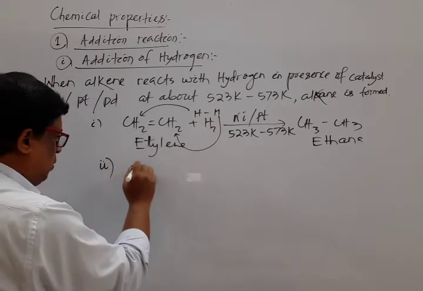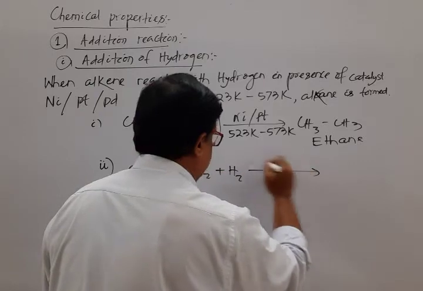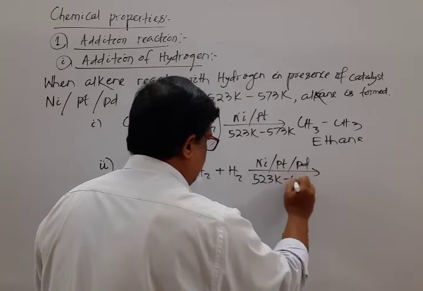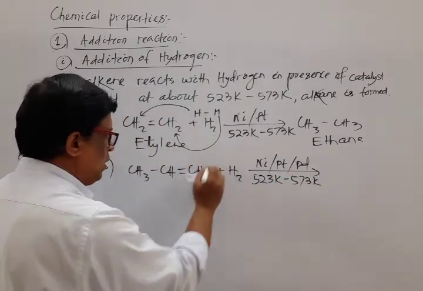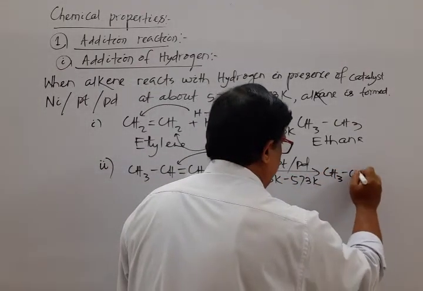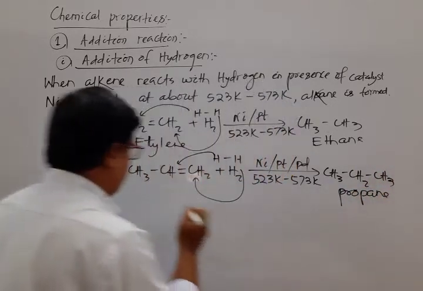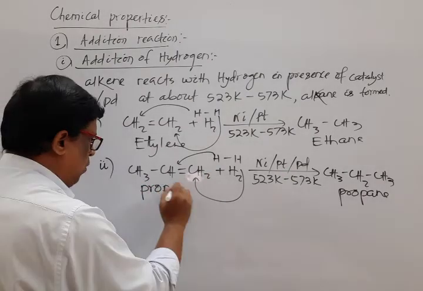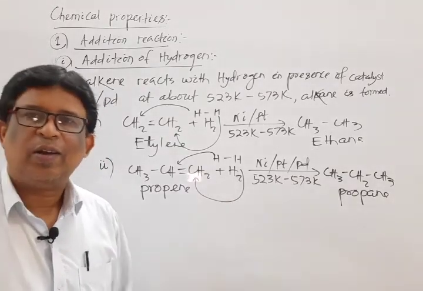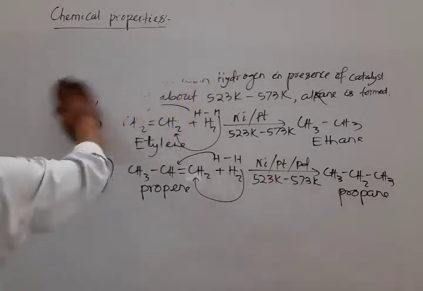Let us select another example. CH3-CH=CH2 plus H2, nickel or platinum or palladium, 523 Kelvin to 573 Kelvin. Same procedure is there. H-H, one H moves here, another H moves here to form propane. The alkene's name is propene. Okay, it is bit 1, that is addition of hydrogen. Next, bit 2, that is addition of halogen.